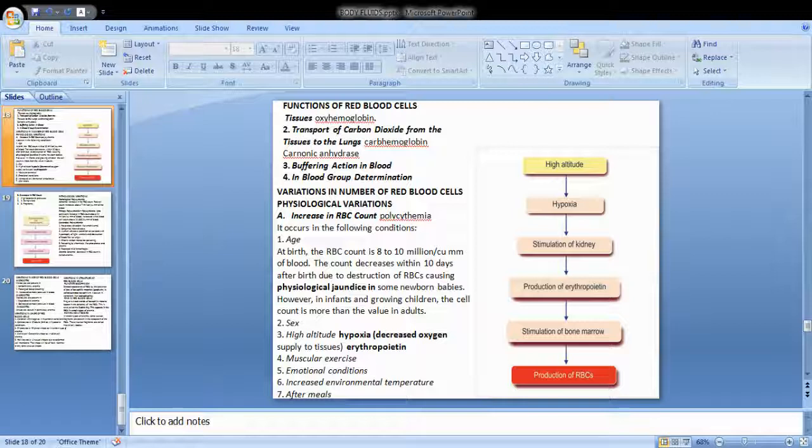If it is severe, it goes to secondary polycythemia, where the person will experience some respiratory distress like emphysema, congenital heart disease, obstruction of the right ventricle so the blood flow to the lungs gets obstructed, carbon monoxide poisoning, and when he's suffering from some other poisoning like phosphorus or arsenic, hemorrhage. All these will lead to polycythemia.